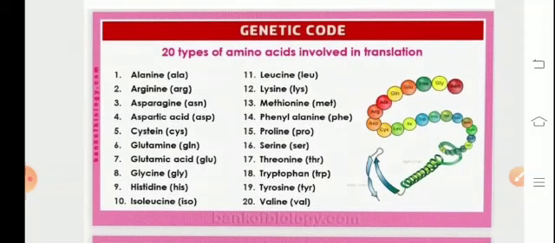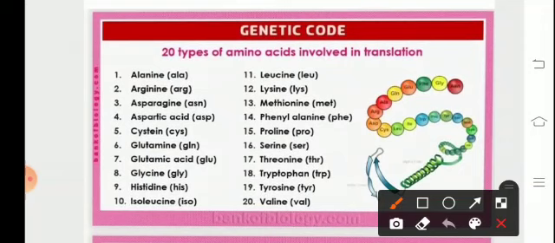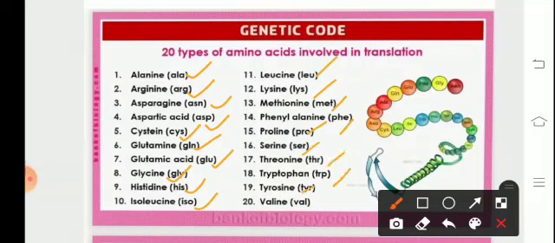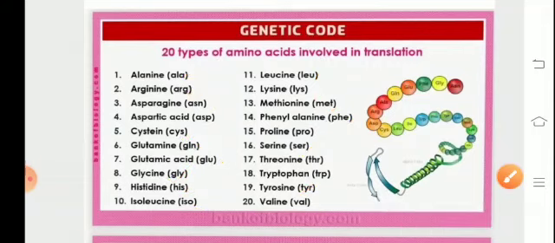The 20 types of amino acids which are involved in the process of translation, both essential and non-essential, are alanine, represented as ALA, arginine, asparagine, aspartic acid, cysteine as CYS, glutamine, glutamic acid as GLU, glycine, histidine, isoleucine as ISO, leucine, lysine, methionine, phenylalanine, proline, serine, threonine, tryptophan, tyrosine represented as TYR, and valine as VAL.